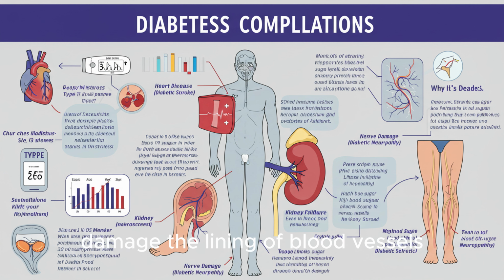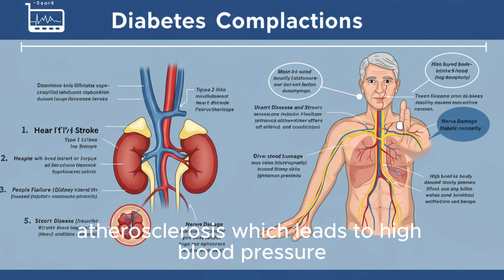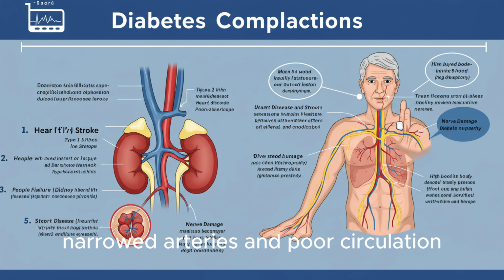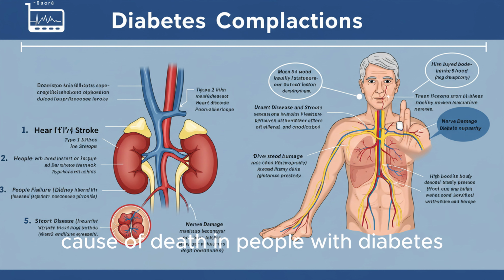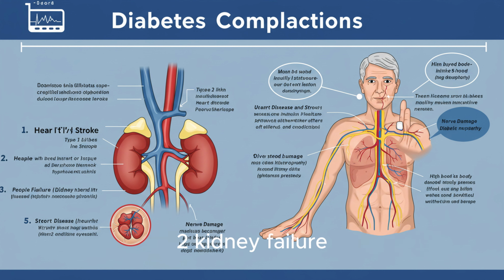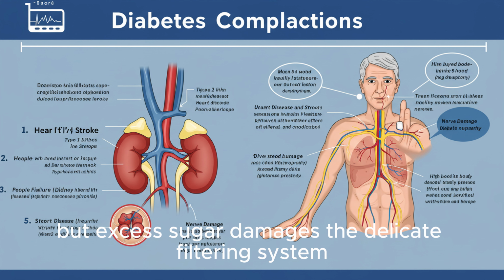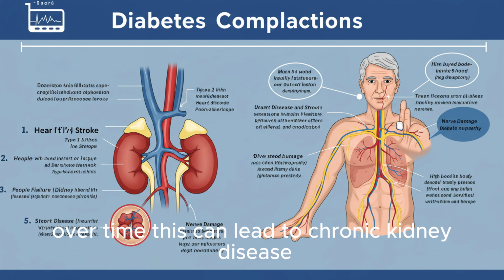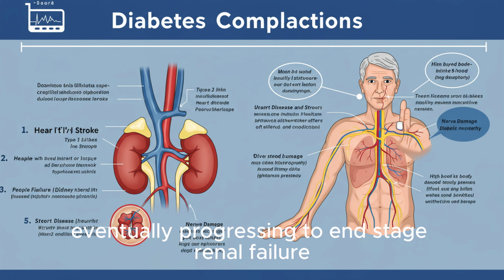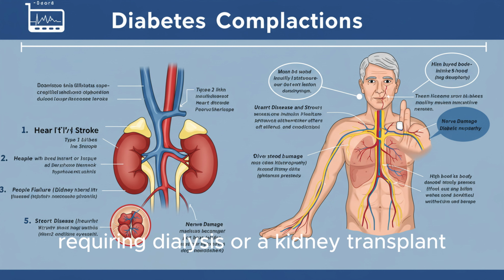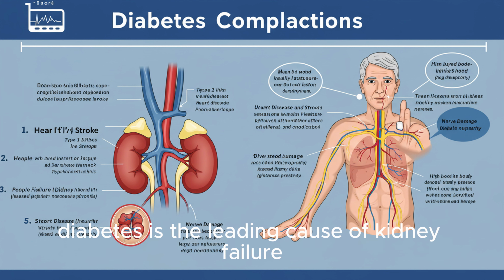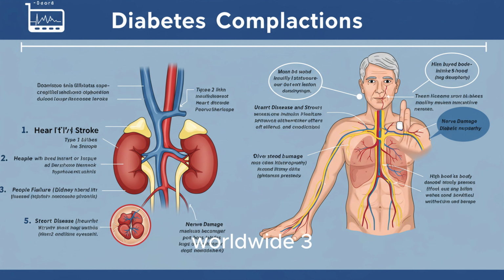Elevated blood sugar levels damage the lining of blood vessels, encouraging plaque buildup, atherosclerosis, which leads to high blood pressure, narrowed arteries, and poor circulation. This is the most common cause of death in people with diabetes. 2. Kidney failure, diabetic nephropathy. The kidneys filter waste from the blood, but excess sugar damages the delicate filtering system over time. This can lead to chronic kidney disease, eventually progressing to end-stage renal failure, requiring dialysis or a kidney transplant. Diabetes is the leading cause of kidney failure worldwide.